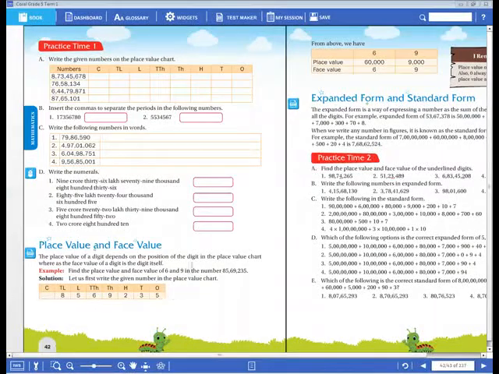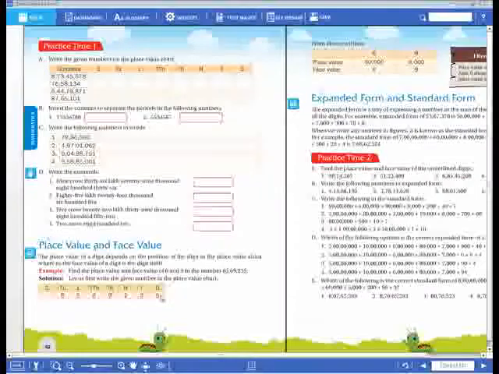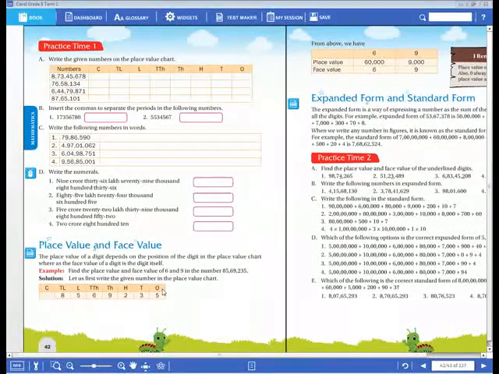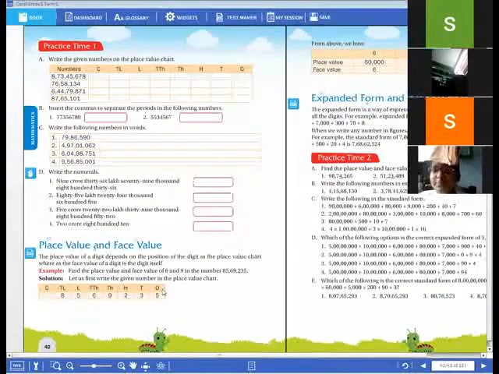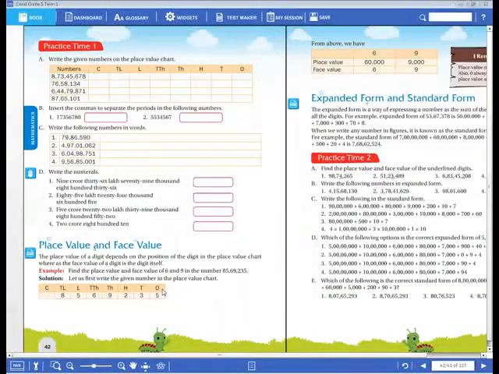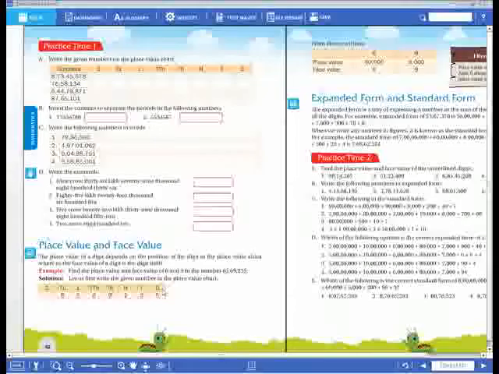Now, for example, if we take here 5, the digit is on the screen, dear children. So, this 5 is in which place here? Ones. So, when you find the place value of this digit, you have to multiply with that place value. What is the place value of that digit? 5 into 1. 5 ones are 5. So, like this it will come. Okay, dear children, are you understanding what I am saying to you?